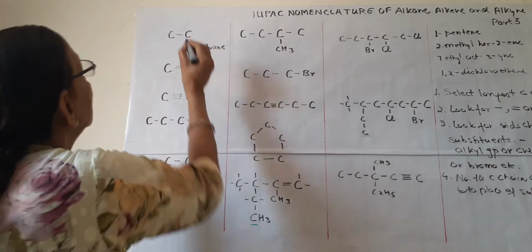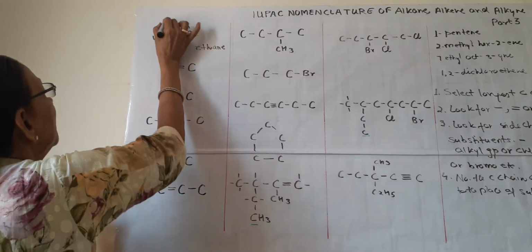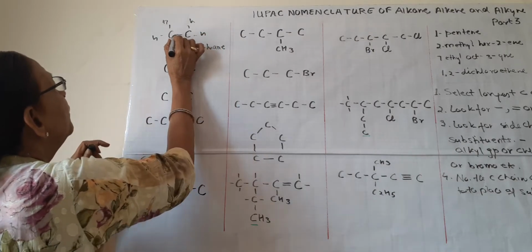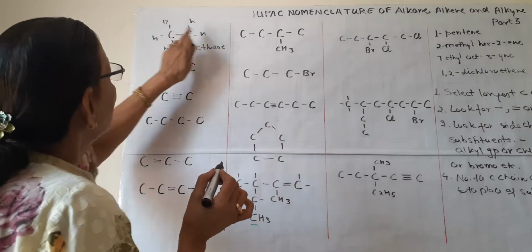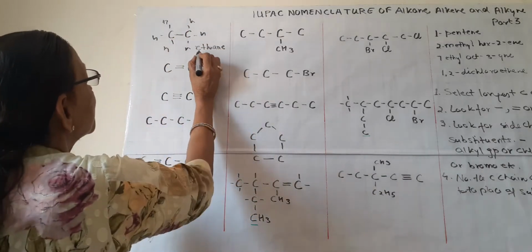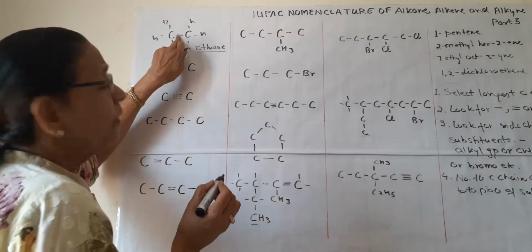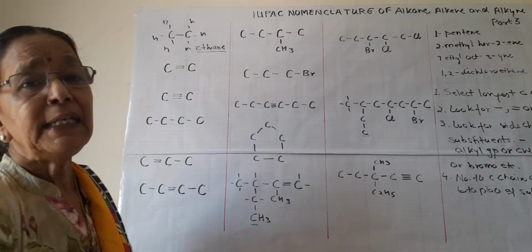And the other valencies are filled by hydrogen. This is the covalent bond between two carbons, and these 3 covalent bonds with hydrogen. So this is the structure of ethane. Eth, and due to this bond ane, so this is ethane.